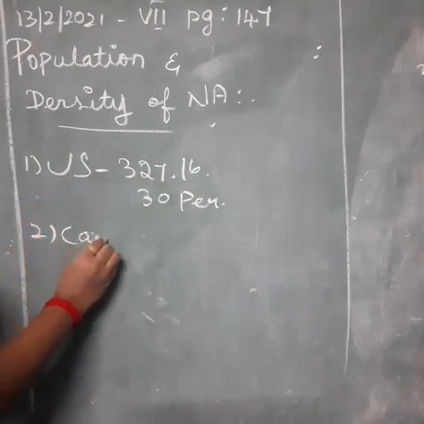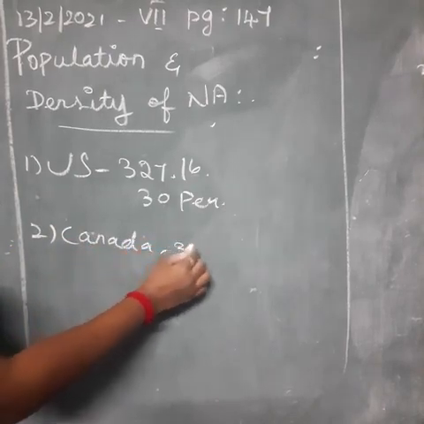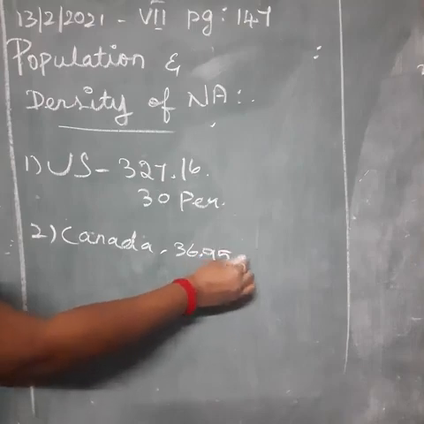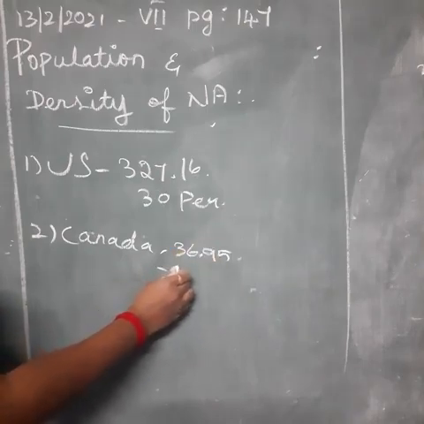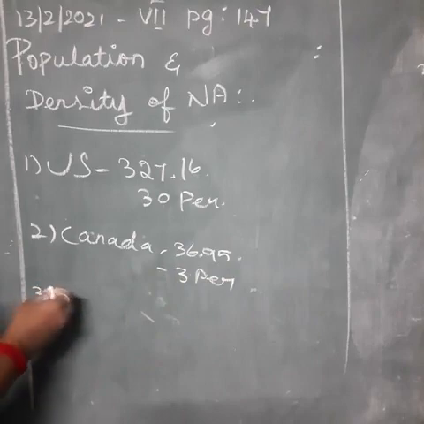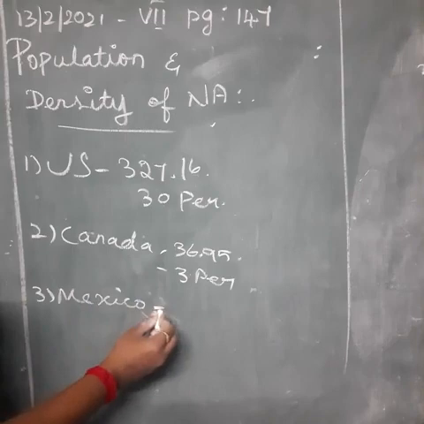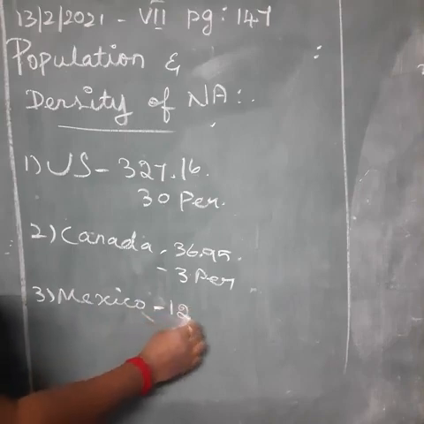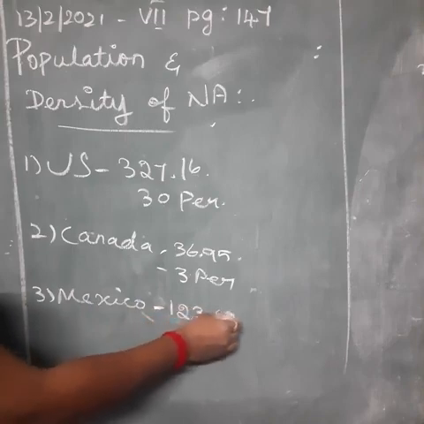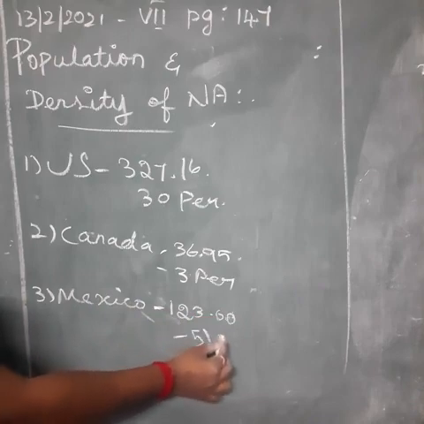In Canada there are 36.9 million people and 3 persons. Finally, in Mexico there are 123 million people with 51 persons.